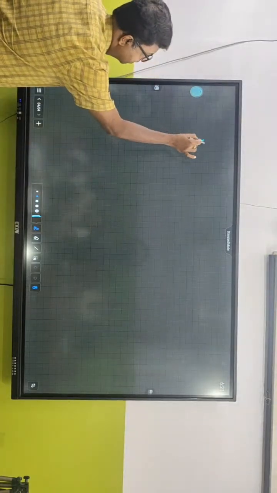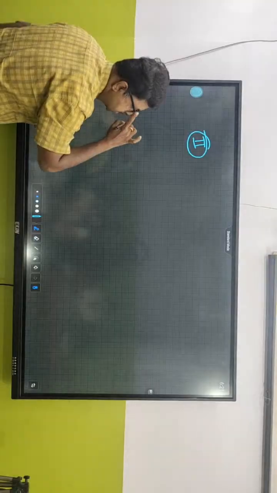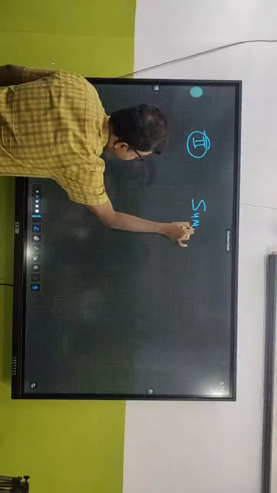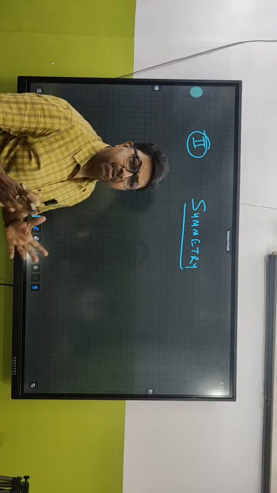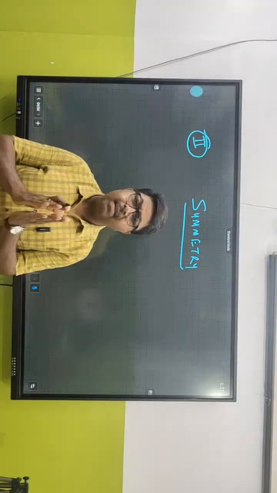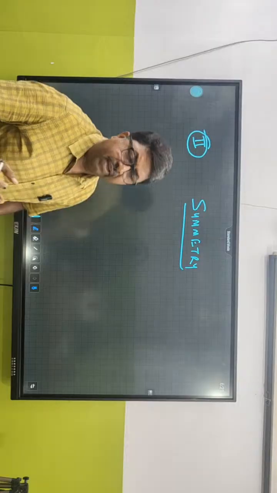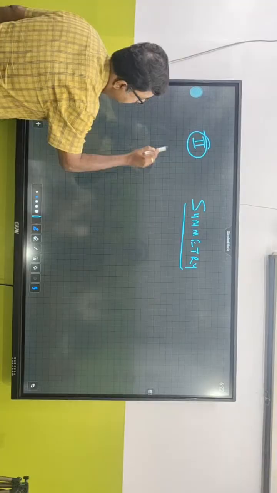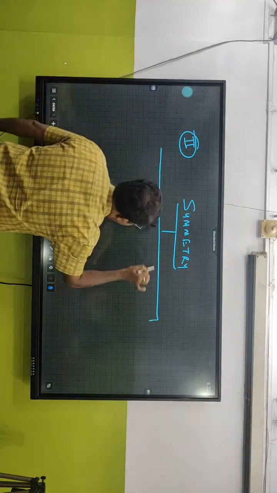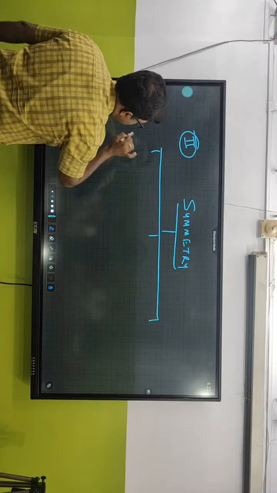The second way that we can classify animals is on the basis of symmetry. What is the meaning of symmetry? We can classify them into 3 different symmetries, 3 different ways. What are they? The first one is asymmetrical.